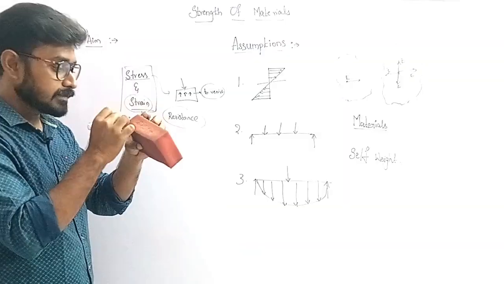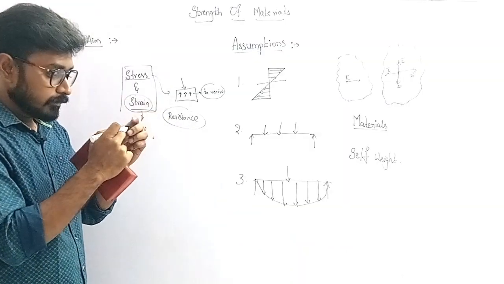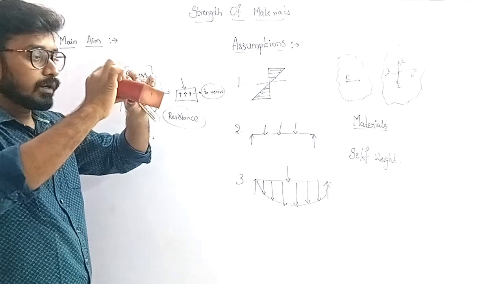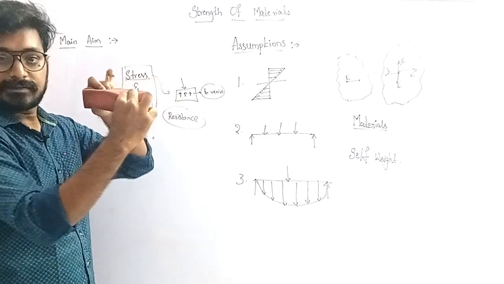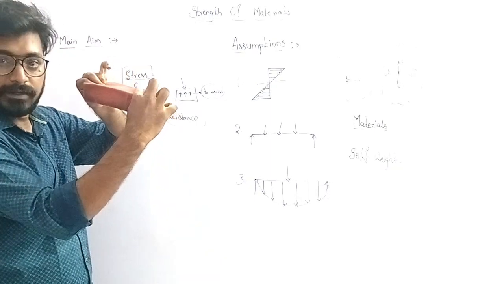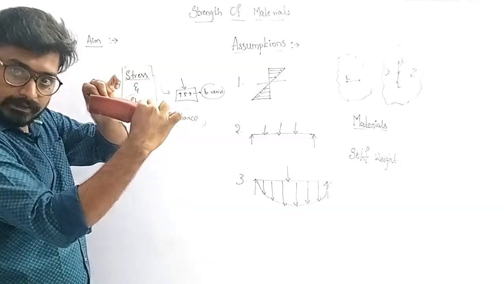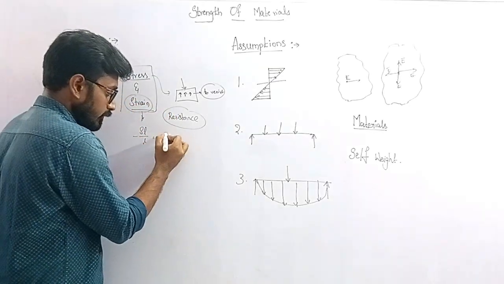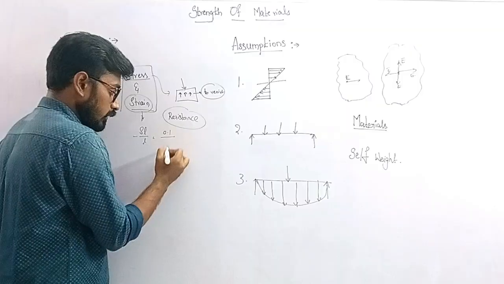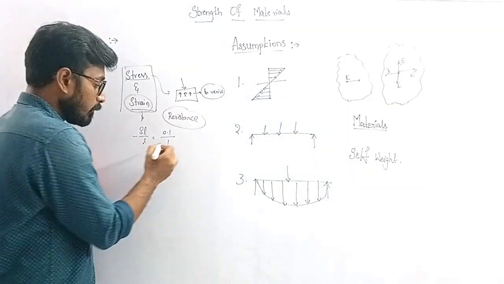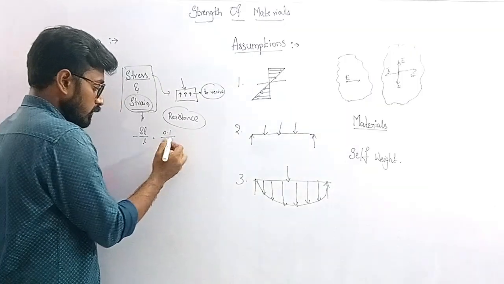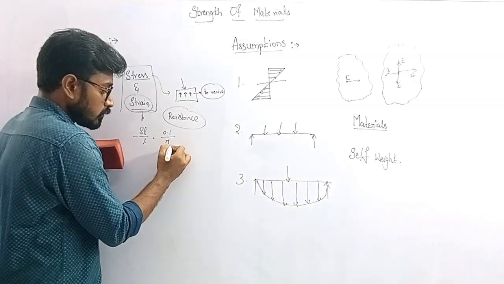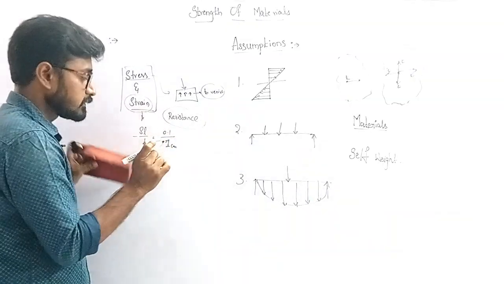If this load is acted in this direction, it will crush a bit. So it is expanding a bit, right? This expansion will cause some deformation. For suppose the original length of this sponge is 1 centimeter, just for example.